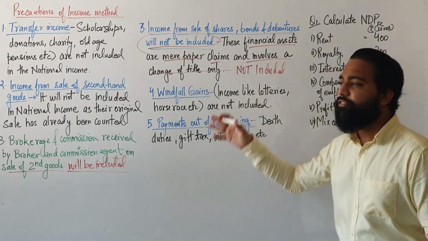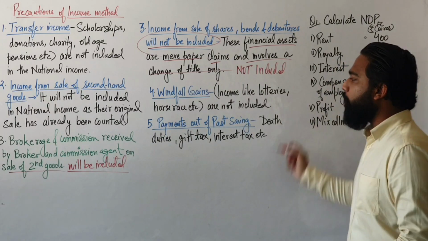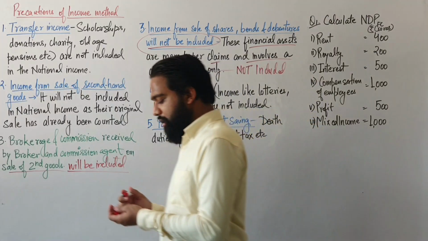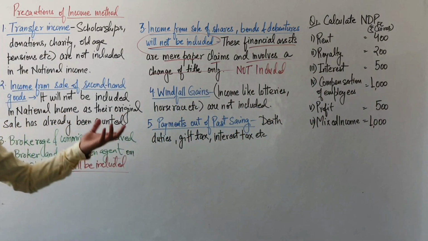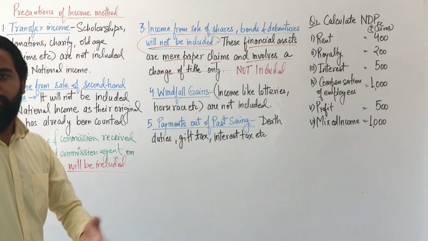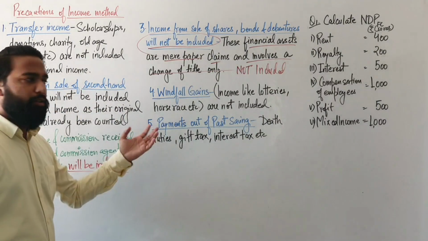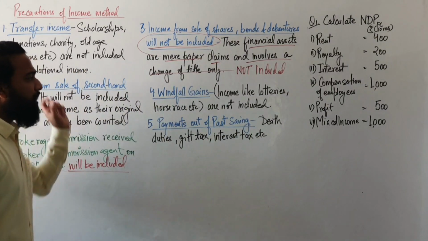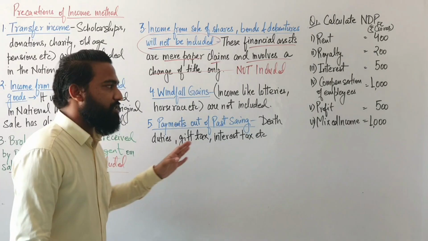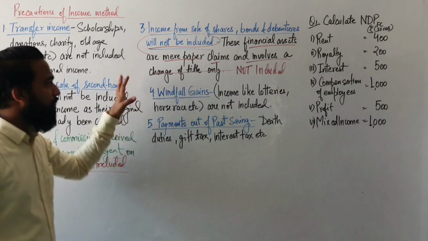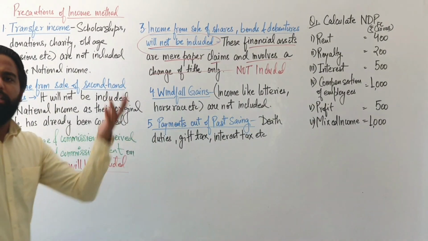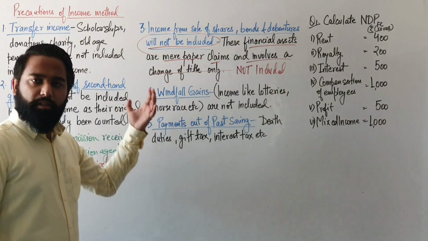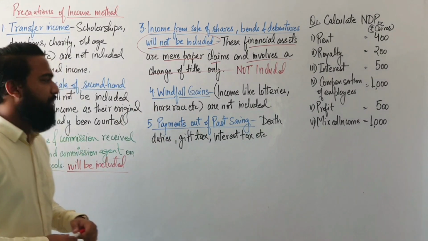Now the next one is windfall gains. Income like lotteries and horse races is not included while estimating the national income because there are no productive services. There is no land, no rent, no factors of production used. They are just transfer income. All the windfall gains which you suddenly receive, income which you receive out of nowhere, are not included in the estimation of national income.